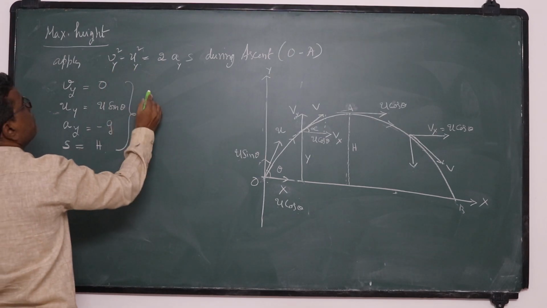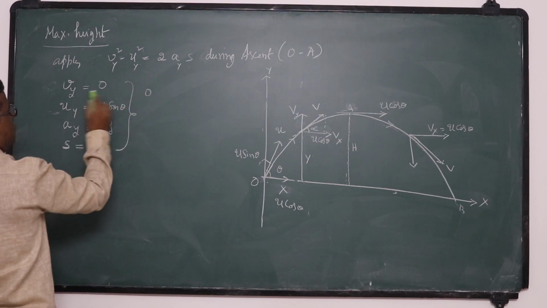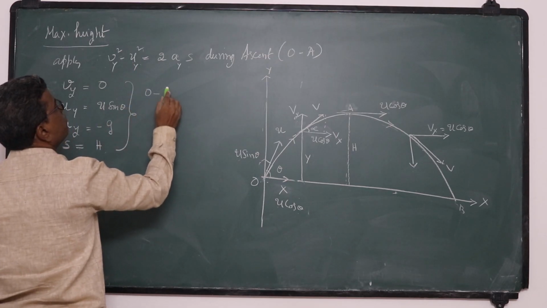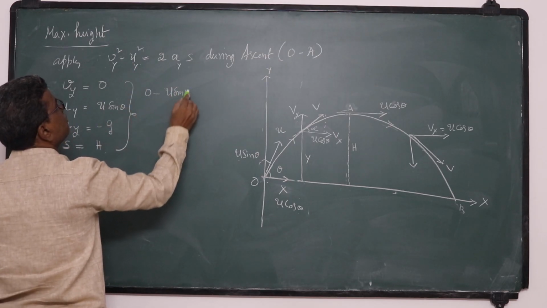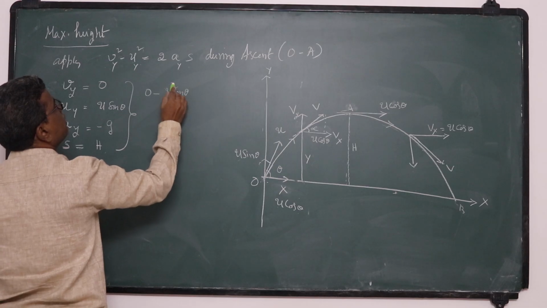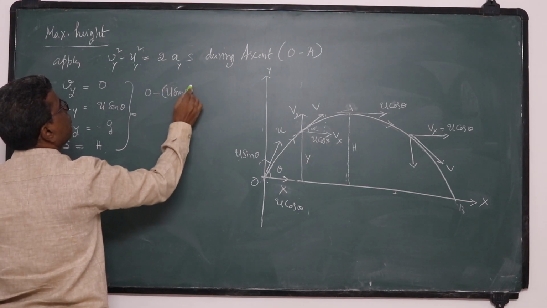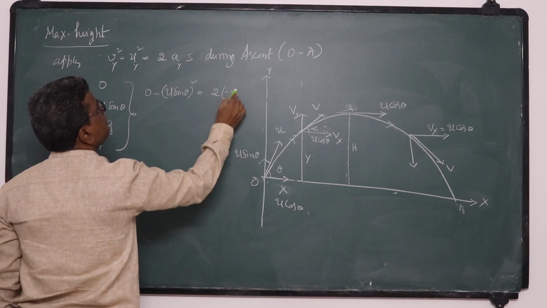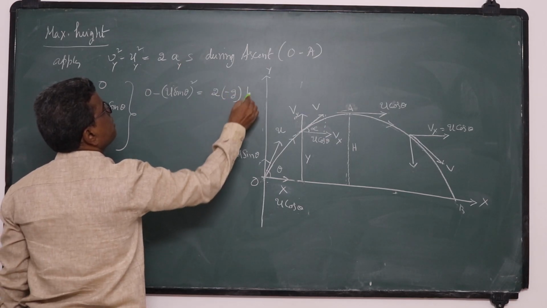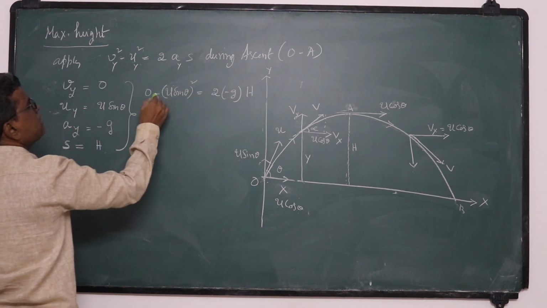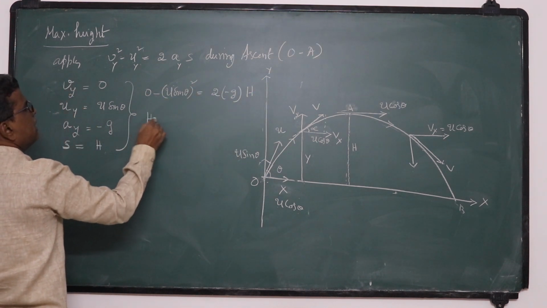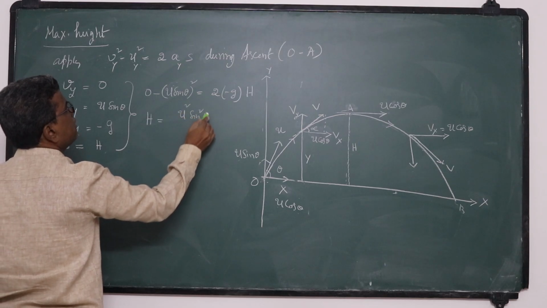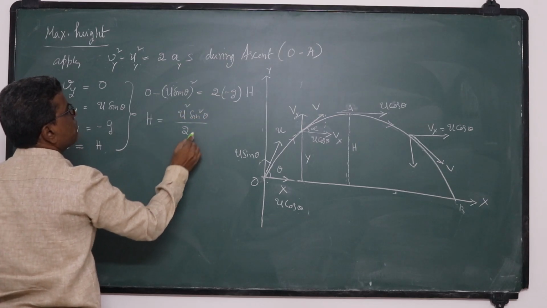What will you get? Vy is 0, minus u sin theta whole square, equals 2a, where a becomes minus g, and s becomes h. So this minus gets cancelled. You will get h is equal to u square sin square theta by 2g.